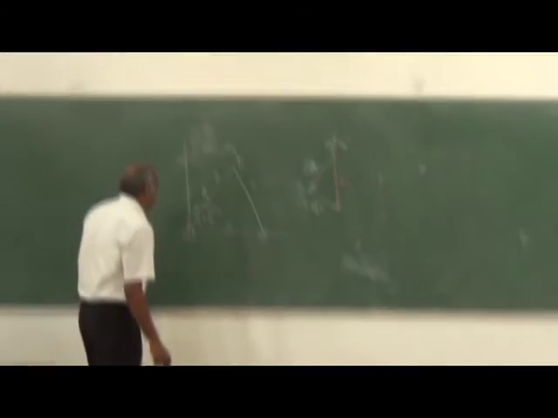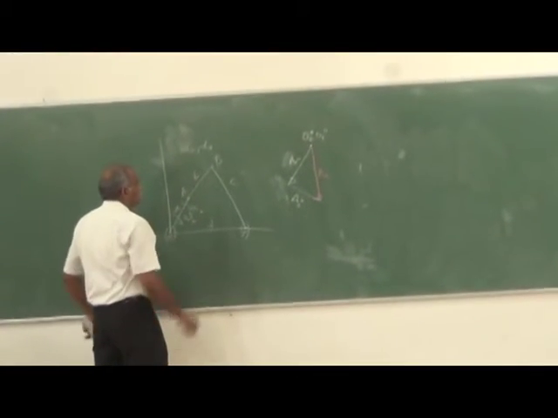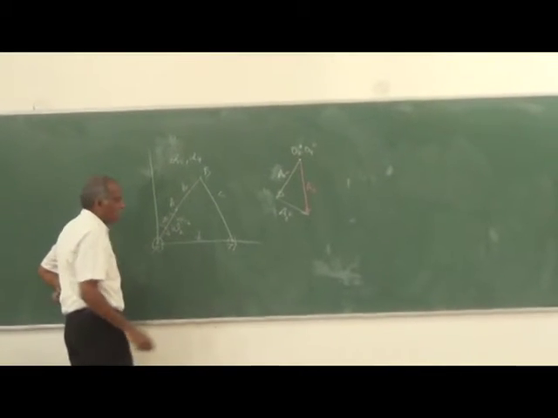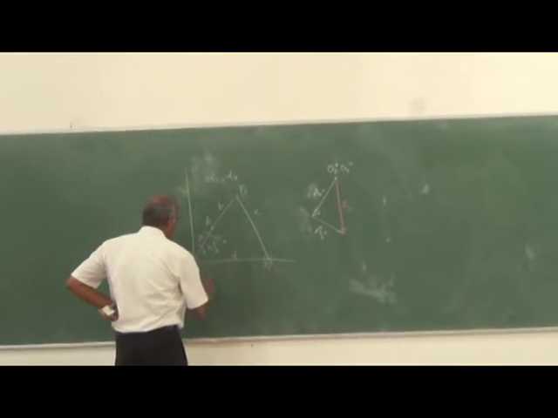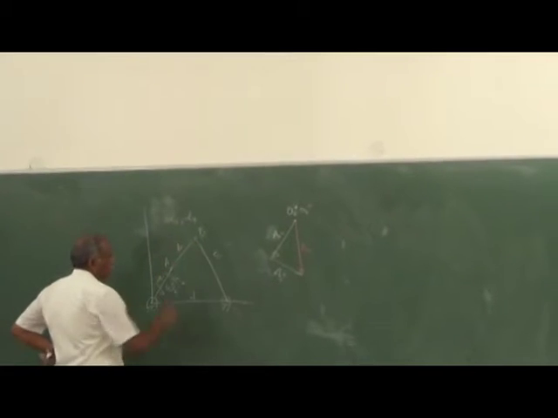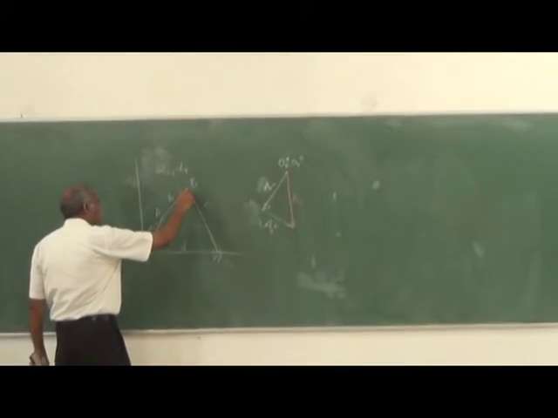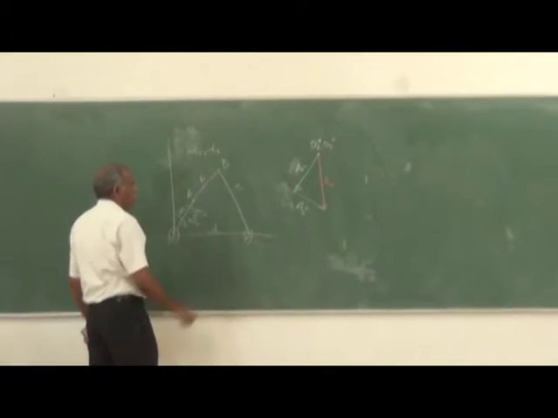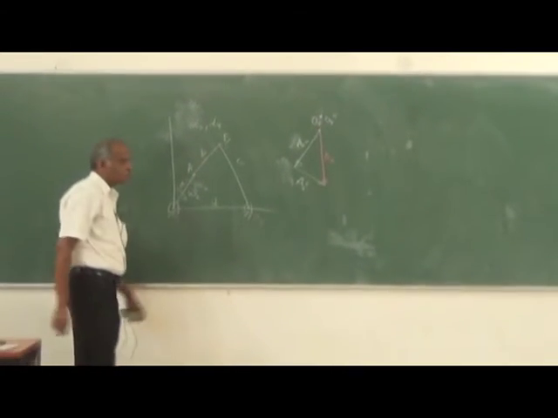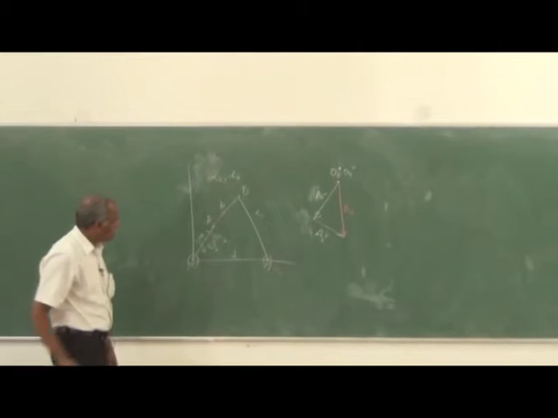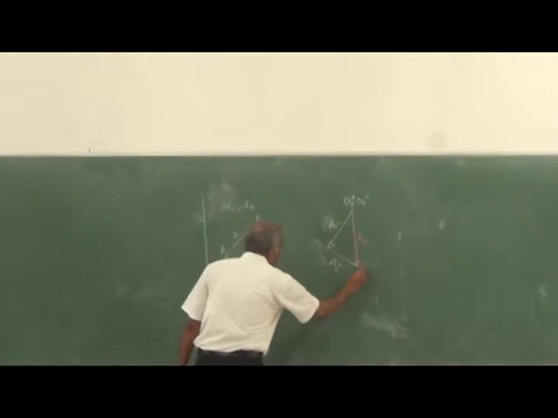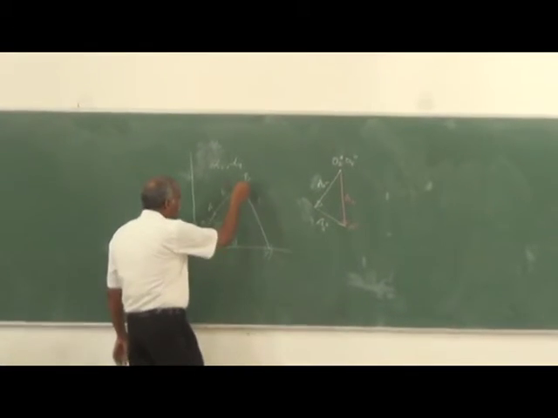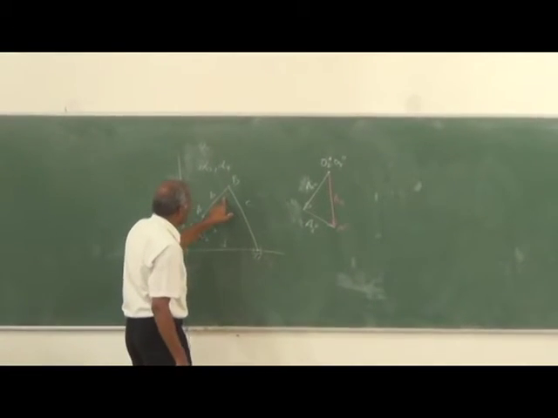Now the next point, B. Point B will have an acceleration with respect to A, or it can have an acceleration with respect to O4. The acceleration of B with respect to A will have a normal component as well as a tangential component. The normal component is known, so this is your A double dash. It will be along this direction.